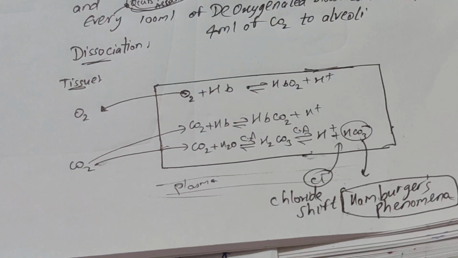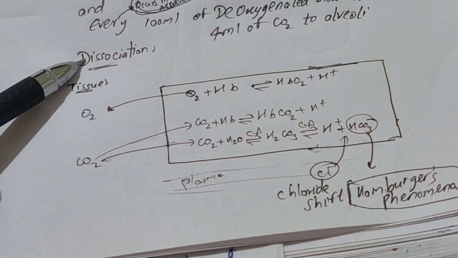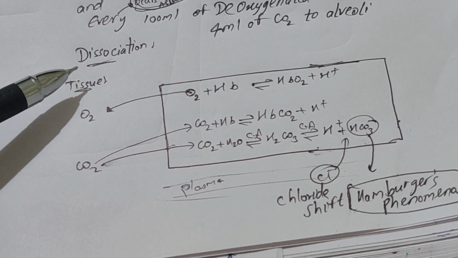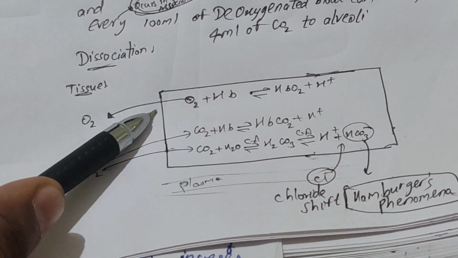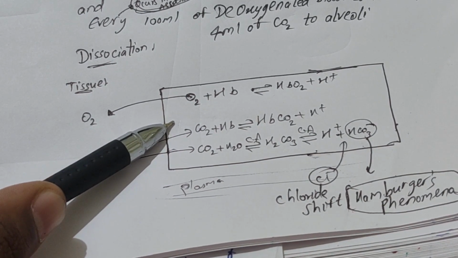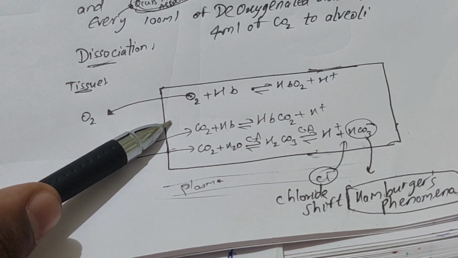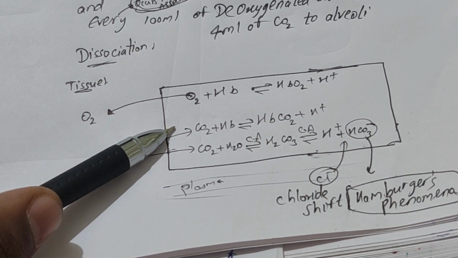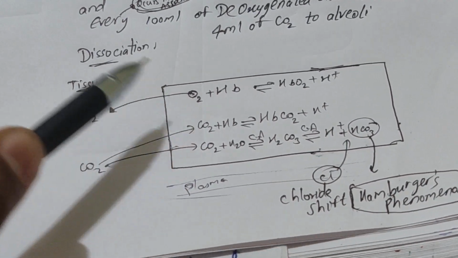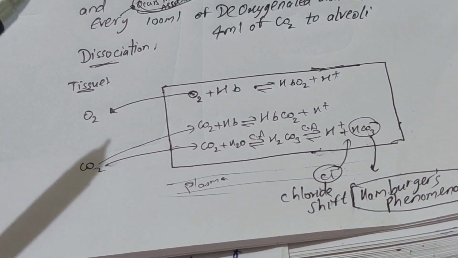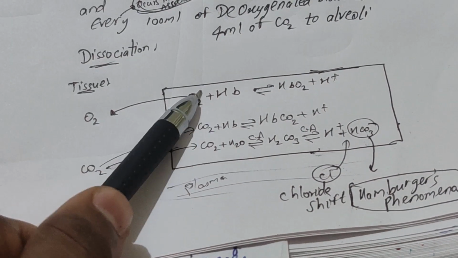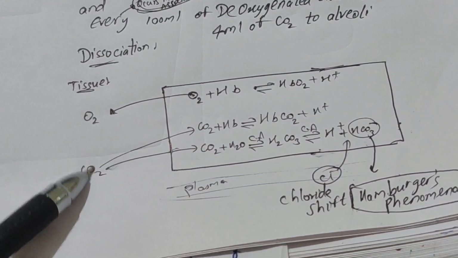Is this clear? Now the next thing is association, when CO2 concentration is more. In tissues, we know that CO2 concentration is more than in oxygenated blood. In exchange of gases, we also taught the fourth case, the exchange of gases between tissue and oxygenated blood. In oxygenated blood, the PO2 is 95 and PCO2 is 40. In tissues and deoxygenated blood, the PO2 is 40 and PCO2 is 45. So O2 is going from 95 to 40 and CO2 is going from 45 to 40.